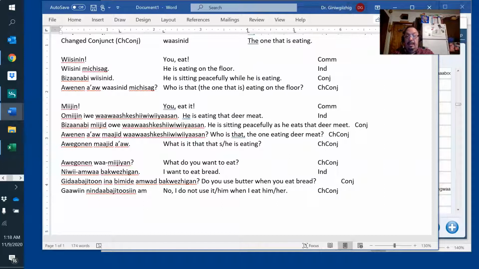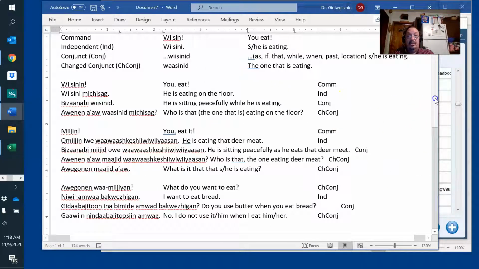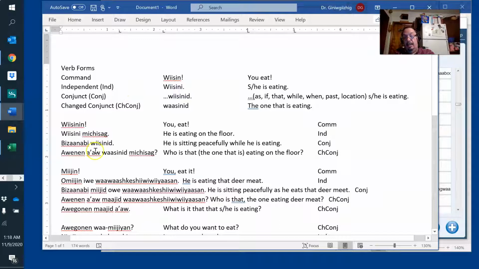Now we're going back. When I eat bread. So I don't use it, butter, when I eat bread. Period. The wug is change conjunct. And again, I'm not a fluent speaker. I might have made some mistakes. Basically, that's what command, independent, and conjunct form are.